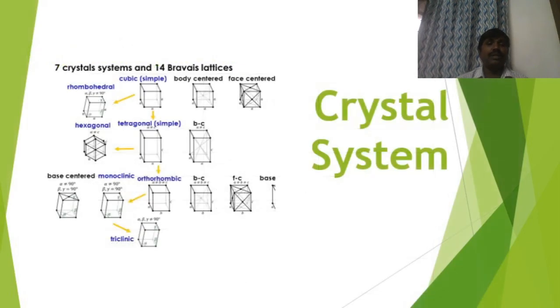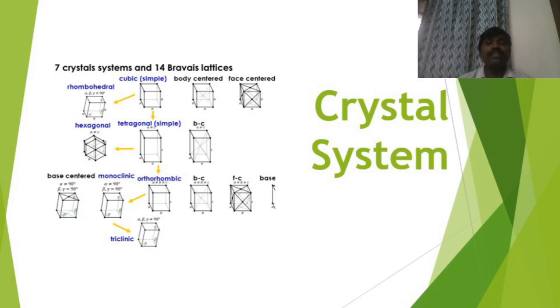Coming to the Bravais lattice. Totally 14 Bravais lattices are there. For cubic, 3 Bravais lattices are there. Simple cubic, body-centered cubic, face-centered cubic. So simple cubic means only corner of the unit cells will have atoms. Body-centered cubic means all corners of the unit cell will have atom. At the same time, center of the unit cell will also have one atom.